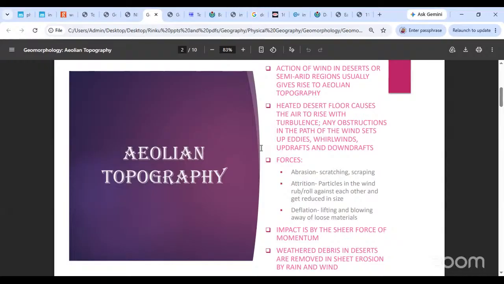So the deflation process means that when the wind blows perfectly in a single direction for a large period of time, it will tend to remove the sand. Whatever sand is available in a certain place, it will tend to remove that and pile it in another place. That is what the wind does. So these are the three forces acting: abrasion, attrition, and deflation. These are the three forces acting when the wind is in action, in arid or semi-arid regions.